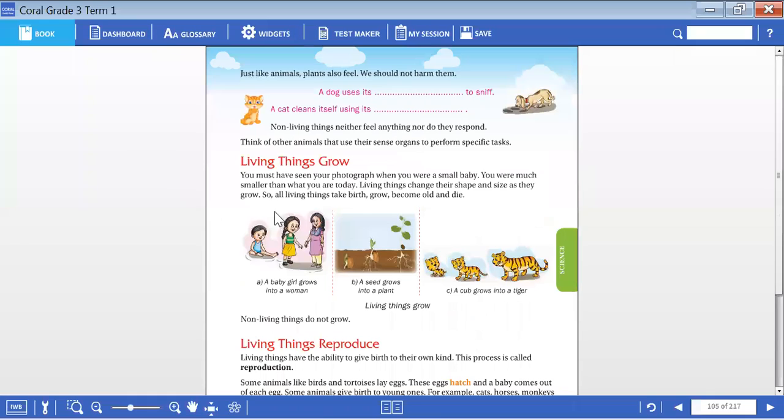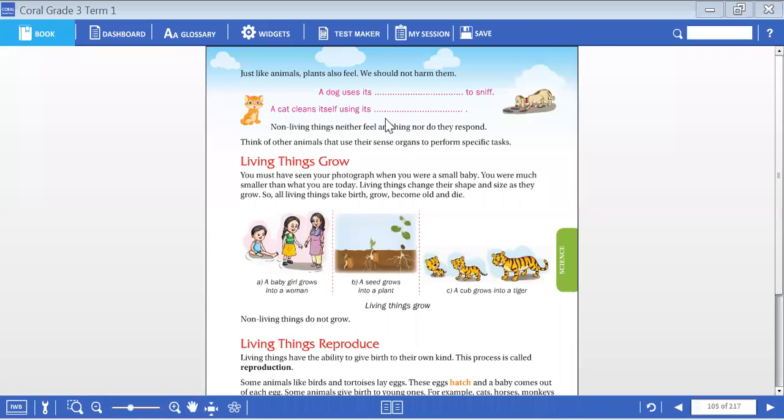But non-living things do not possess any sense organs and they can't respond. Just like animals, plants also feel. We should not harm them, children. Plants also will feel the same. We should not harm them.